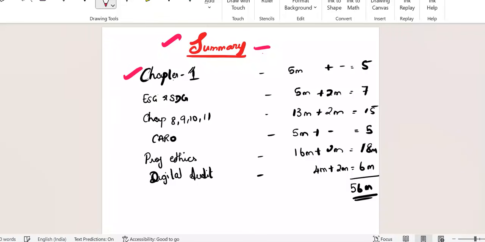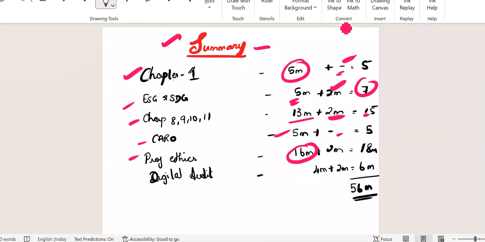Chapter 1, 5 marks, and you do not have any MCQs. These are approximate marks. SDG we can take as 2 marks, and I have taken 5 marks here, so 7 marks. Chapters 8, 9, 10, 11: 13 plus 2, 15 marks. CARO, 5 marks. I have not taken any marks for MCQs. Professional ethics, I have taken a minimal 14 marks, plus just 2 marks, assuming only one MCQ, 18 marks. And digital audit, 4 plus 2, 6 marks, as discussed.